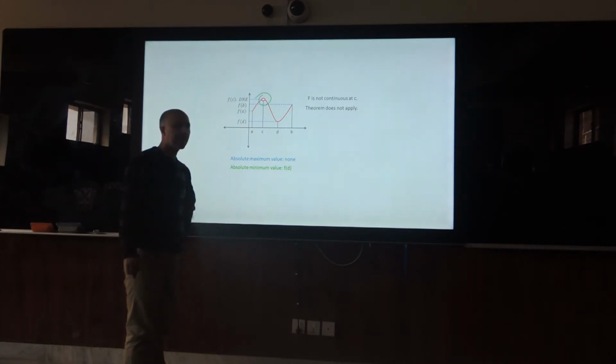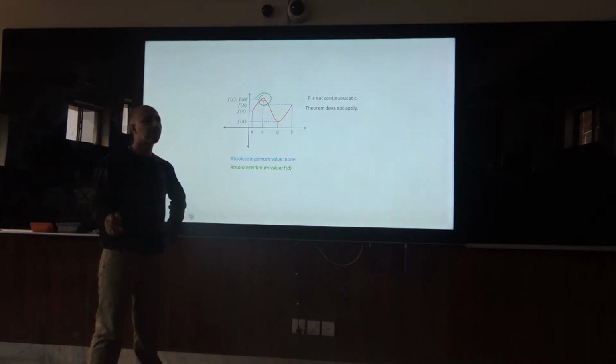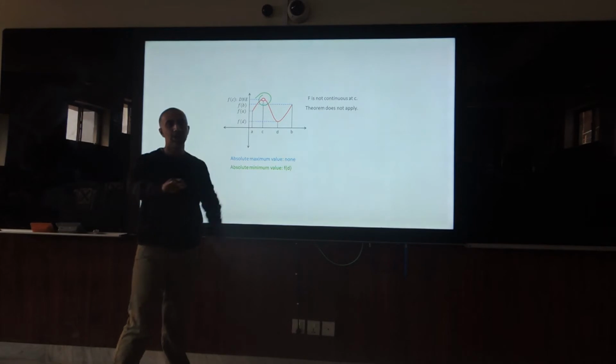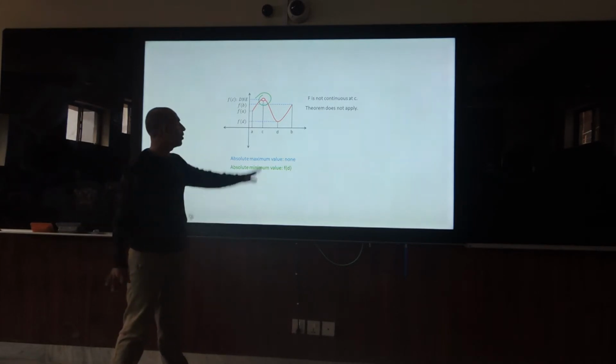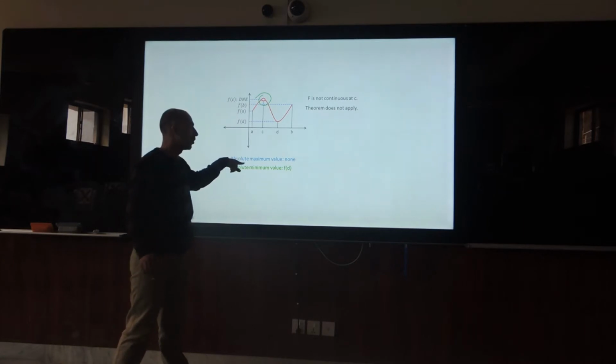a car is moving at very high speed, and at once the car applies the brake, or due to some reason the car is dragging on the road and not running. So that is a discontinuity. DNE represents does not exist: the speed does not exist, the car is slipping, so you cannot say it's the absolute maximum.